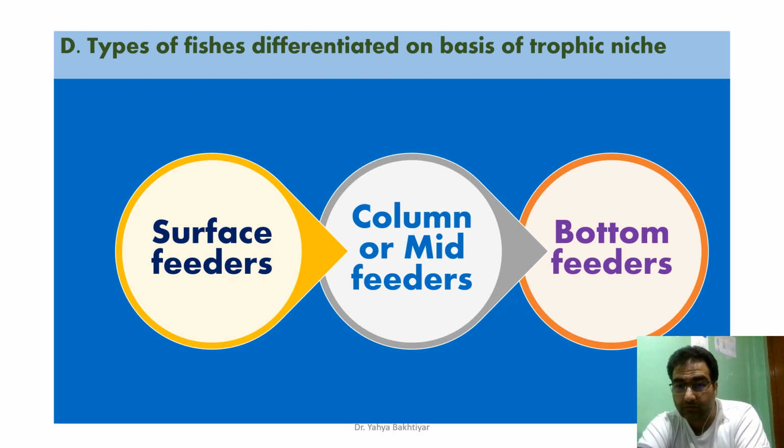Then we do have the other category as well, though it is not defined here. We call them the detritivores. We call them the benthic feeders as well, such as prawns, lobsters, shrimps. They occupy the lowest-most water bottom, and they feed on the dead and decaying matter, thereby they act as the scavengers of the water body.